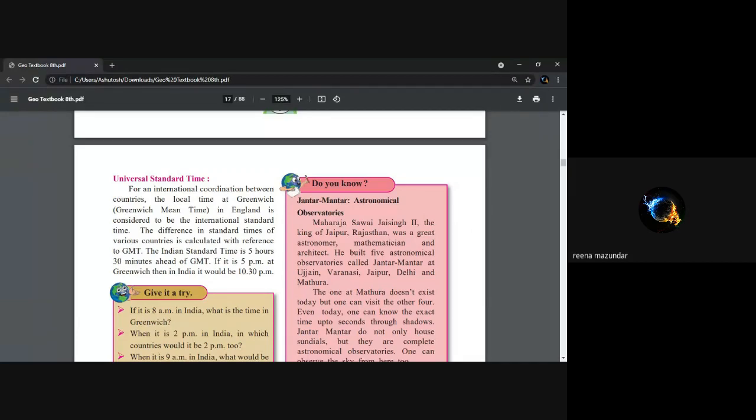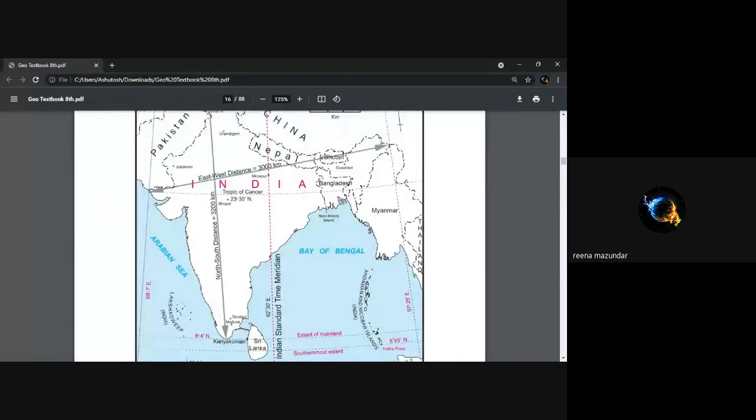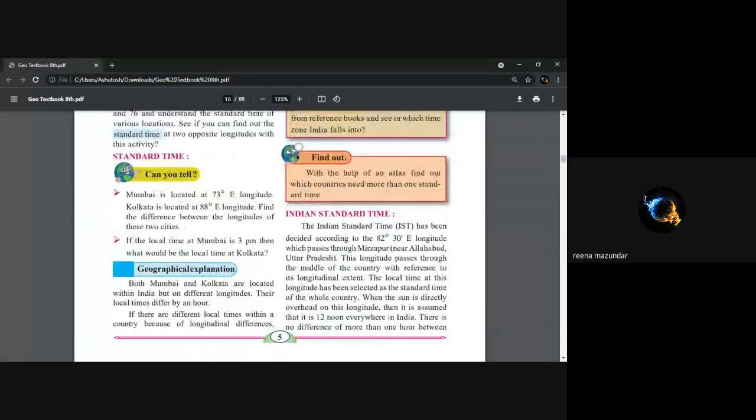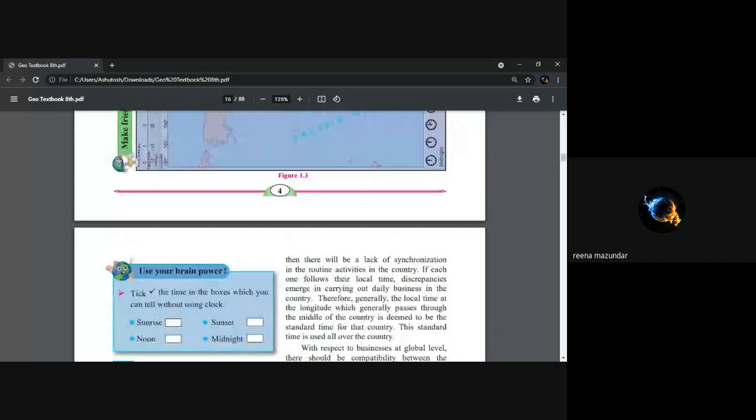आताच मी तुम्हाला सांगितलेलं की जेव्हा मी इथे बोलत असते संध्याकाळी 6, तर तिथे दुपारी वगैरे म्हणजे 5 तास मागे असतात तिकडे. So that is what, because our Indian Standard Time is 5 hours 30 minutes ahead of Greenwich Mean Time. So Greenwich Mean Time that passes through England, and that is 0 degree. We will see here in this map.